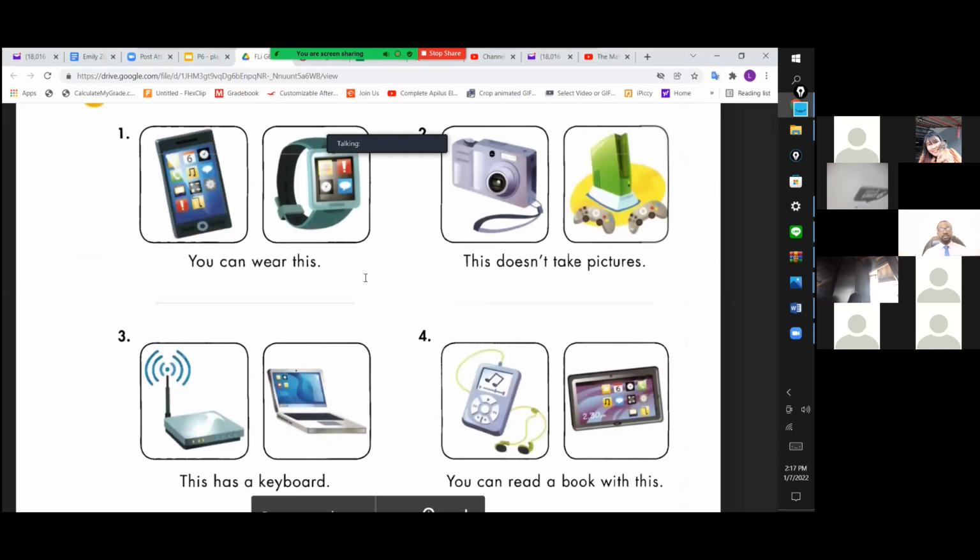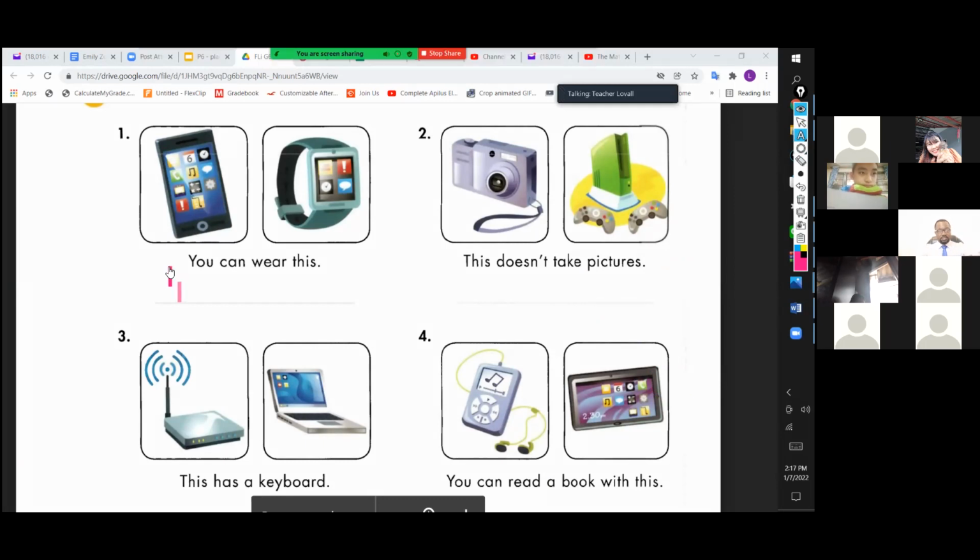All right, so Nini, let's keep going, okay? We have a smartphone and a smartwatch. Which one can we wear? What can we wear, a smartphone or a smartwatch? Nini? Smartwatch. Good. So we can wear a smart watch, okay? So in your book, you would type smart watch.